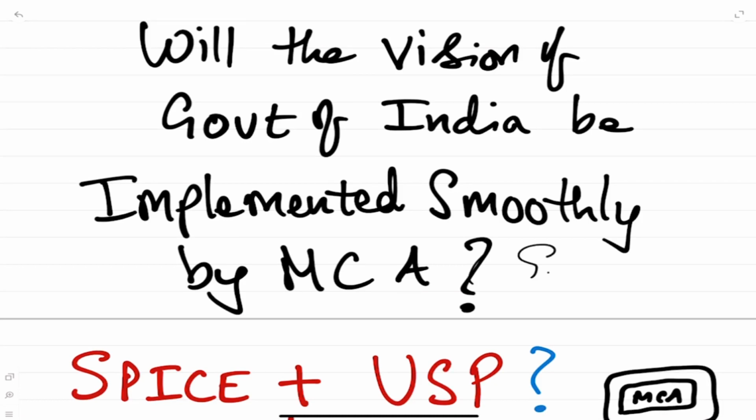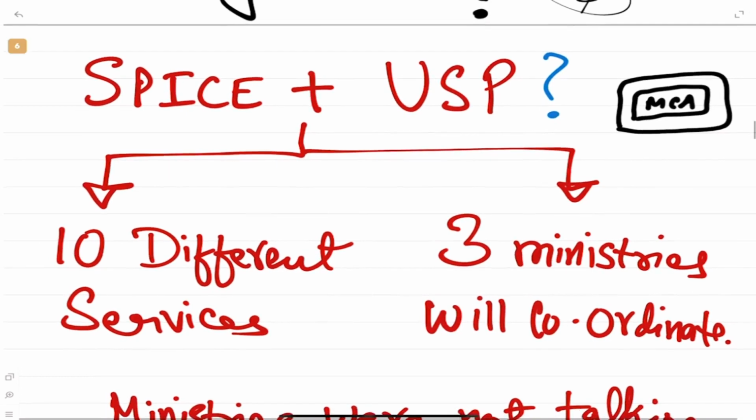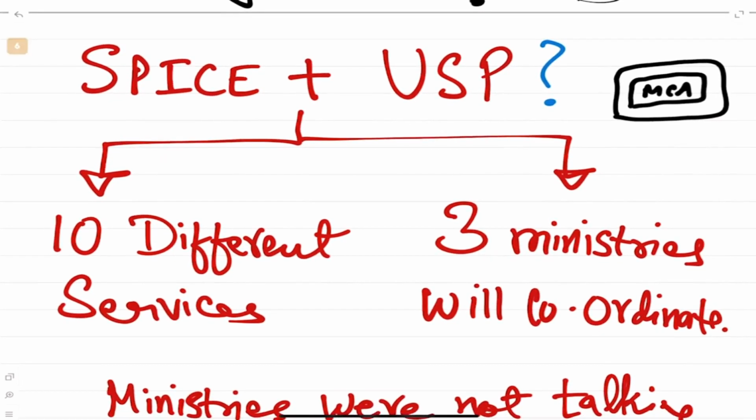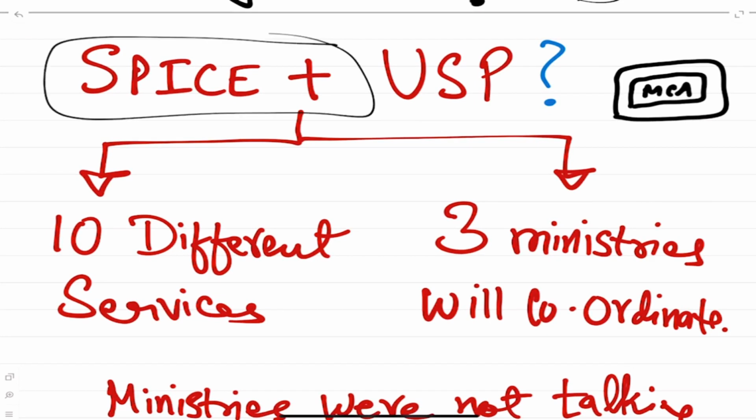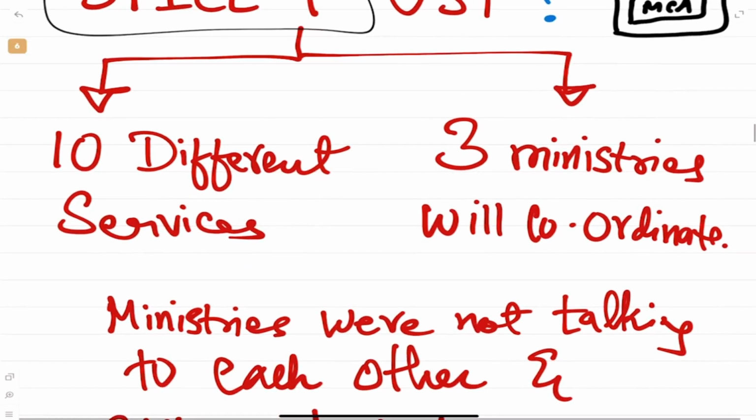The government has a very good vision. I am telling you, they have made it very simple. But the MCA website, I don't know. Let me see. Now, what is the USP, or the unique selling proposition, of Spice Plus? What is so special in this Spice Plus? We have 10 different services. 3 ministries will coordinate. This is a very big news which you should understand. I'll tell you how important this is.